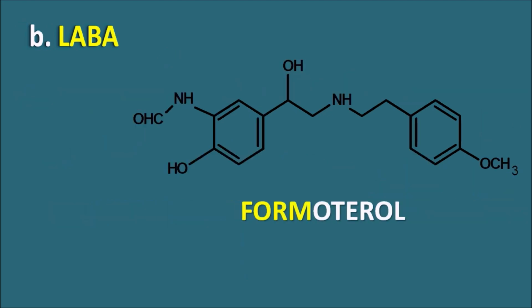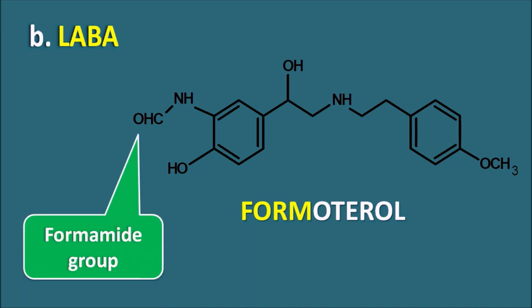And another drug is formoterol. Formoterol has a formamide group at the third position. That's why we can observe the prefix form, which indicates a formamide group is there. And it also has a somewhat significant chain on the amine, which again increases the duration of action and lipophilicity of this drug. So salmeterol and formoterol are the two important drugs which are long-acting beta-2 agonists.